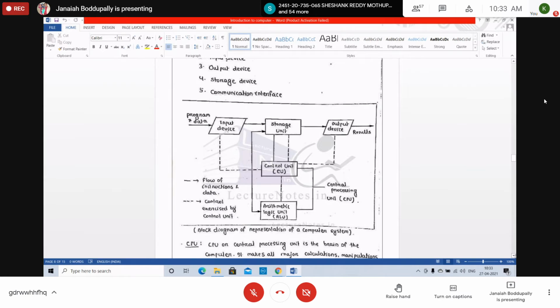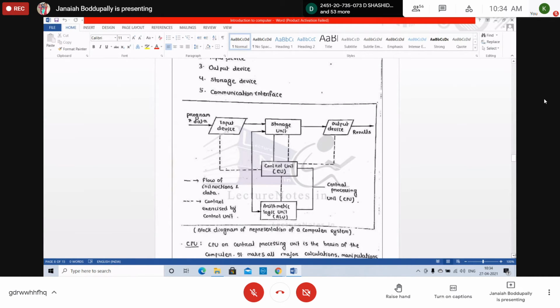See this block diagram. Program and data. What is input data? Just see, the arrows are also very important. Processing of information. Input device, storage unit. Where is control? In the central processing unit there are again 3 units: CPU consists of the control unit, ALU, and storage unit. The flow of instructions and data is accessed by the control unit. In detail, I will explain one by one.